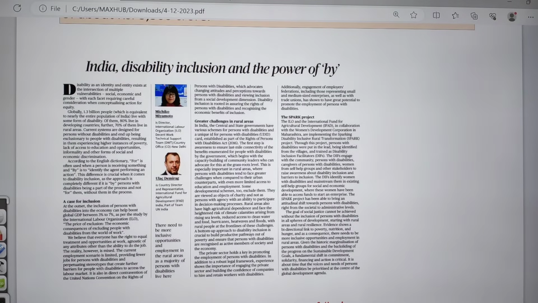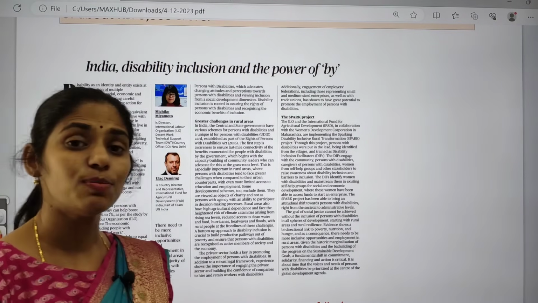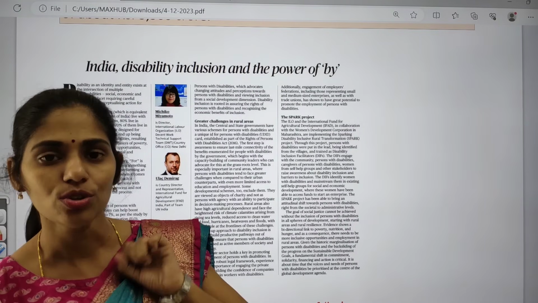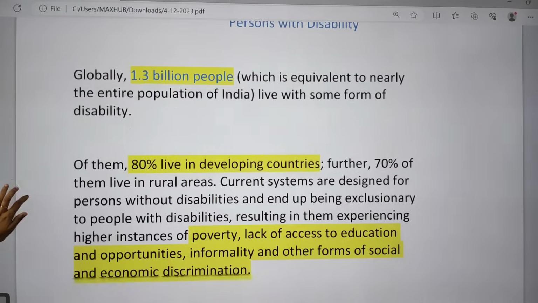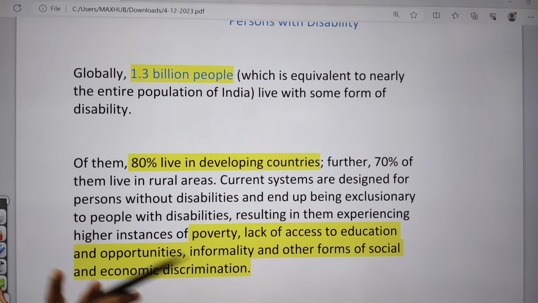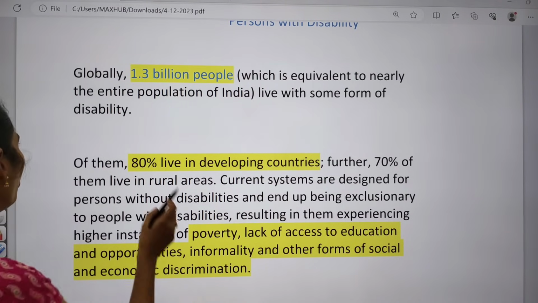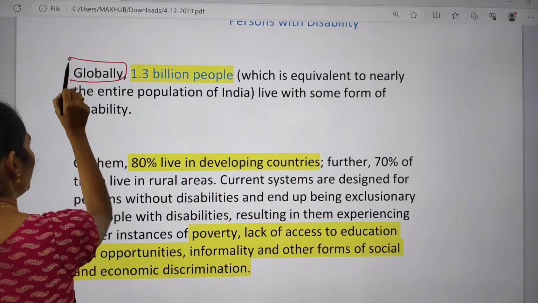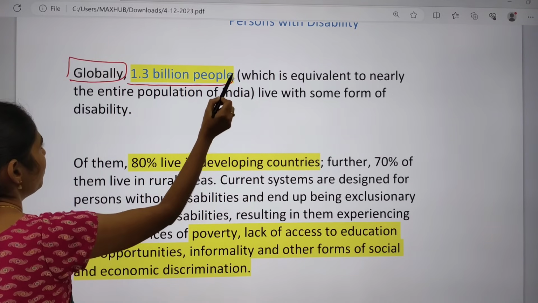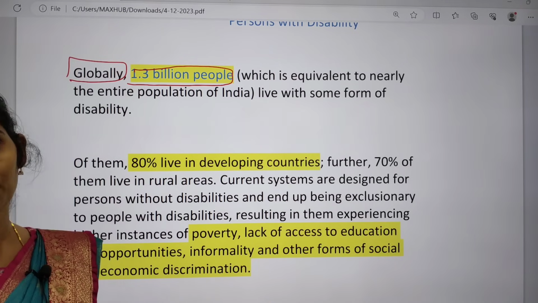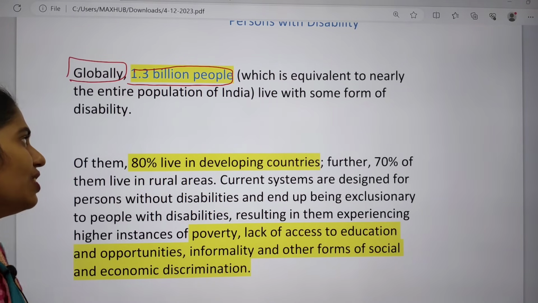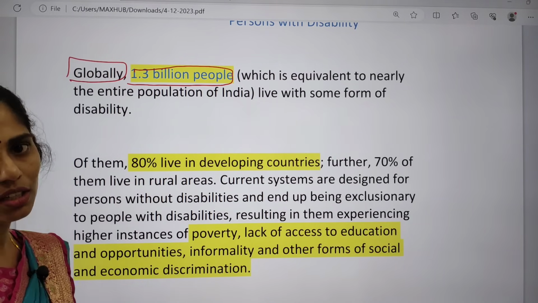Already I gave you some details regarding this, but from the mains point of view, what is important is what we are going to discuss now. So here, if you see the data, this data is important, so please make a note of this data. Globally, around 1.3 billion people, equivalent to the entire population of India, are people with disability.